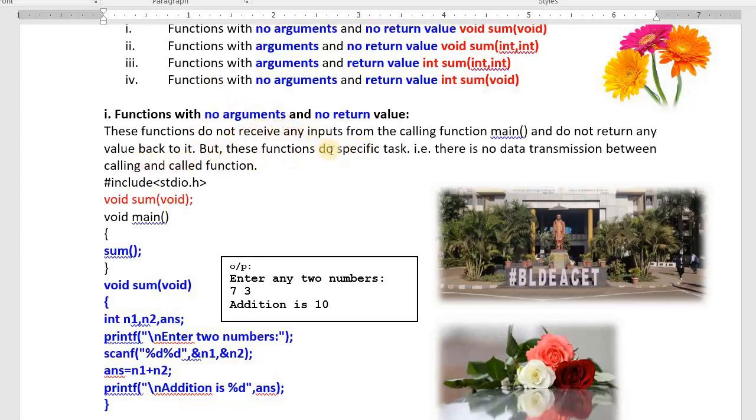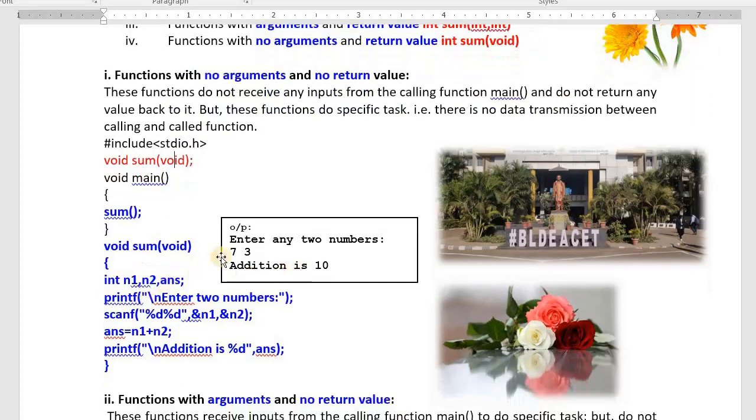Function with no arguments, no return value. These functions will not take any input from main function. They do not return any value back, but they do the work for us. There is no data transmission between calling and called function. Main is the calling function. Sum is the called function. Write this example. Enter any two numbers. It takes numbers to print the sum.